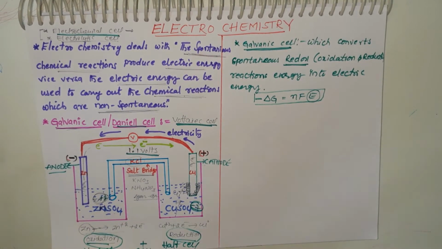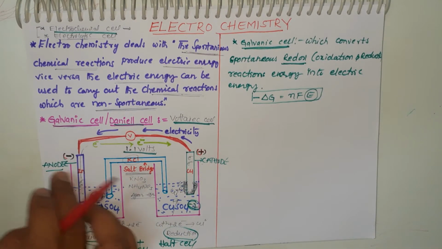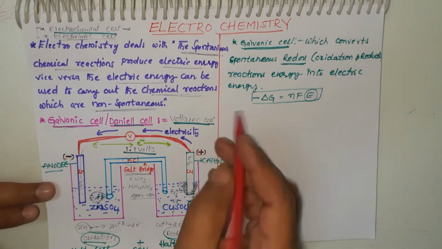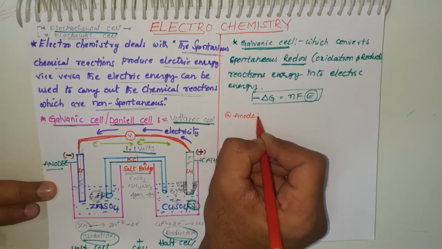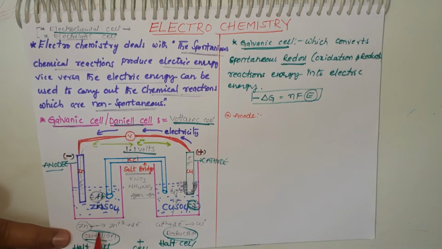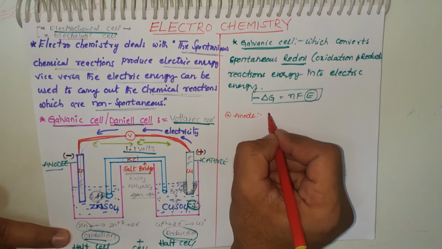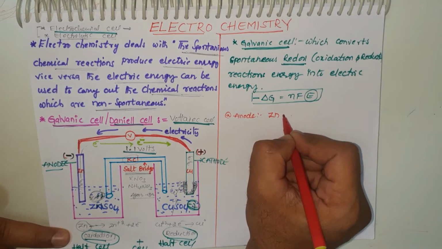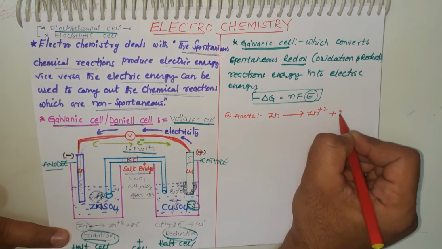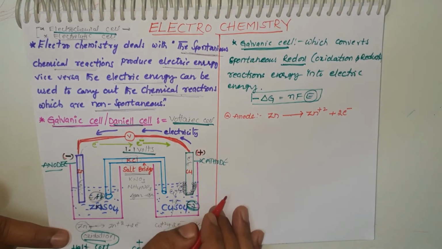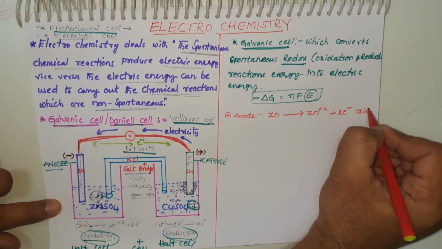Okay, students, now we learn what happens at the anode and cathode electrodes. At the anode, what happens, students? The zinc oxidizes into Zn plus 2 by losing 2 electrons. This is the oxidation process. Oxidation.